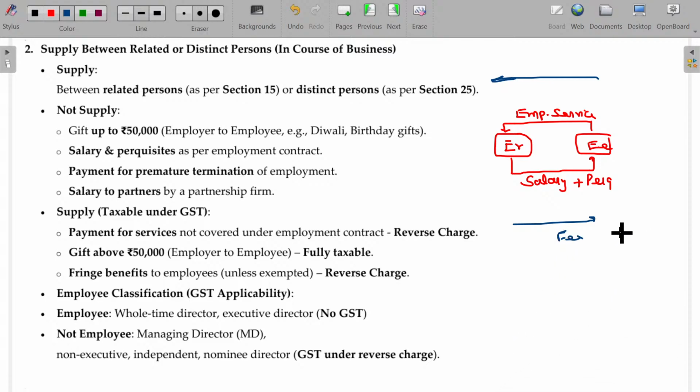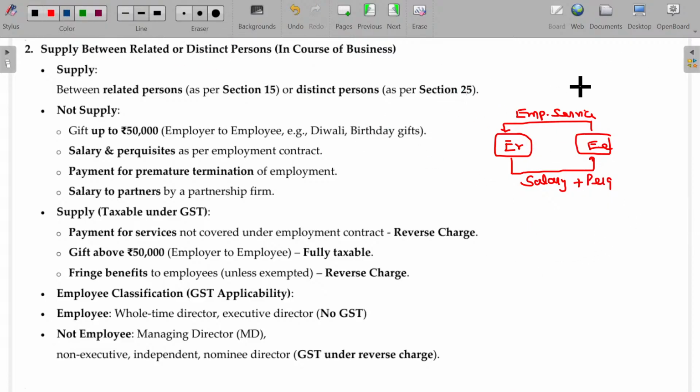What about this case, sir? This will come under supply. Whether the fee is paid or not, it will still fall under supply only. Any activity done by the employee for the employer not in the scope of employment, even if the consideration is not there, will still be supply. Is that clear?